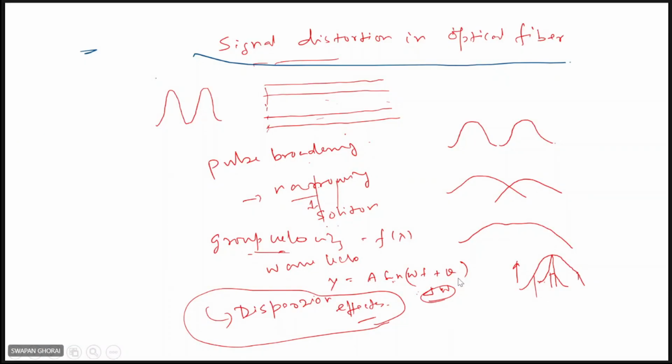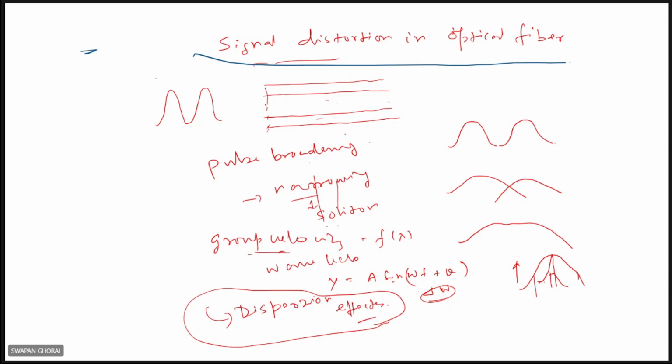Is the slide visible to you? Yes, sir. Okay. So last time we were discussing signal attenuation. We have seen that power is attenuated after a certain distance, and that relation is also important.